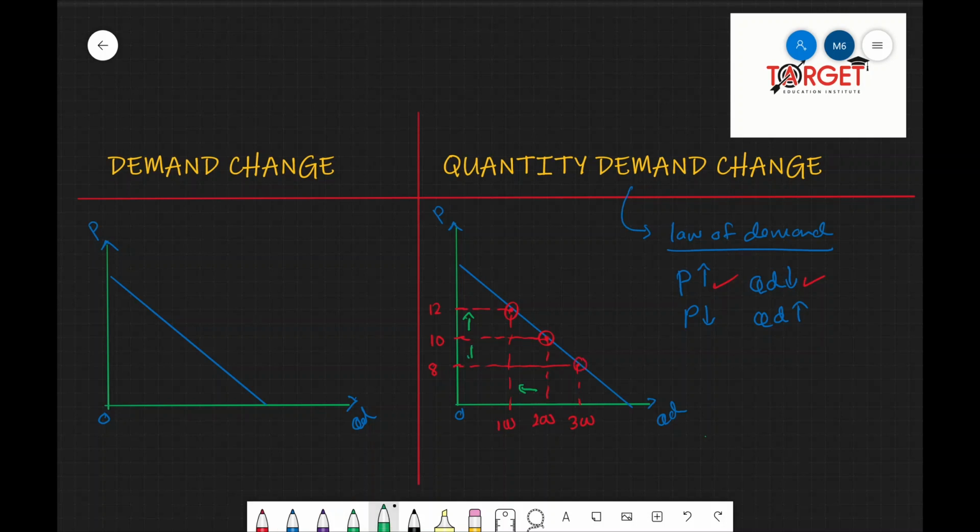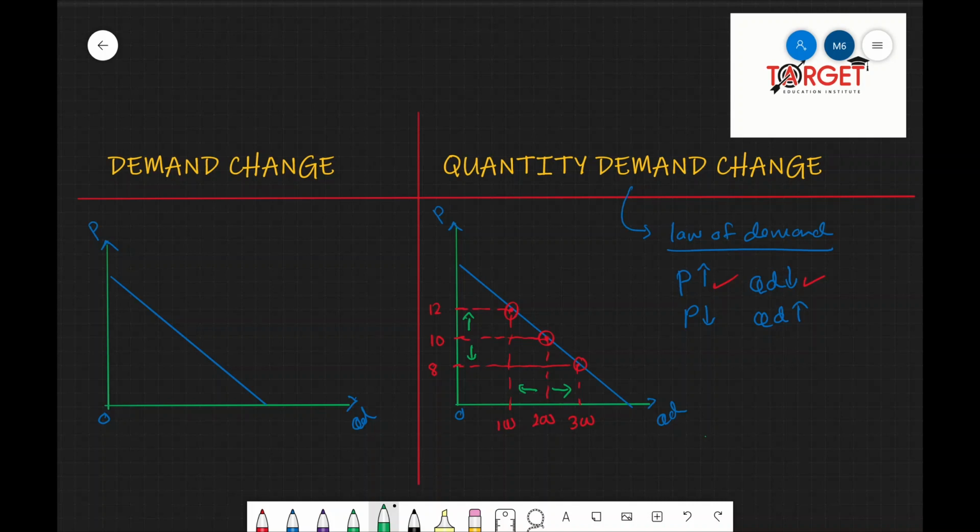So I hope you clearly understand that a change in quantity demanded simply represents the law of demand, where a change in the price of the good would change the quantity demanded of the good. Understood? Right, now let us see what is the difference between change in quantity demanded and change in demand.